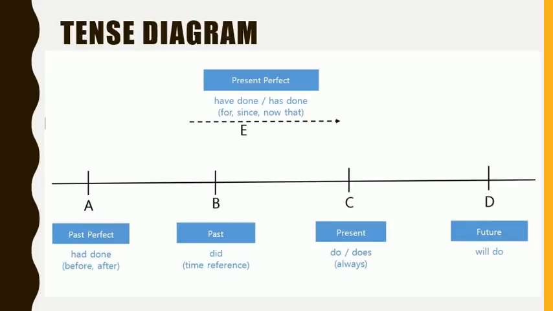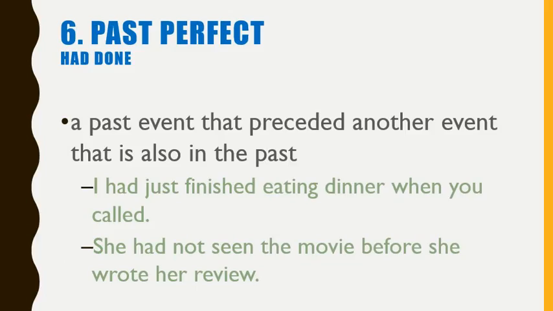So here we are at point C. We're talking in the present, and I'm talking about maybe yesterday. So yesterday at point B, when you called, so this is that one point in time. When you called, there was some action that was going on during that time. And that is called your past progressive tense. Something was happening. I was eating during this time, and during that time, some action cut that other action in the middle. Okay, and that's all there is to the past progressive tense.